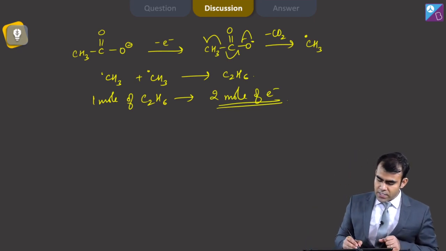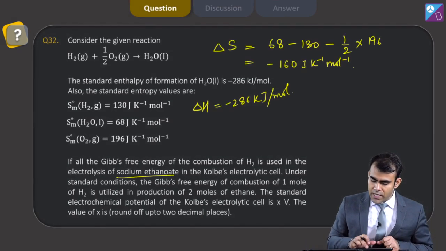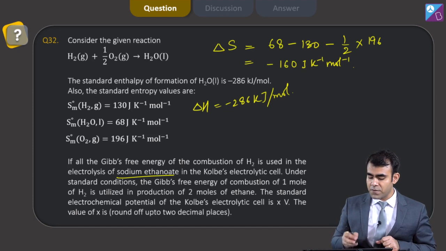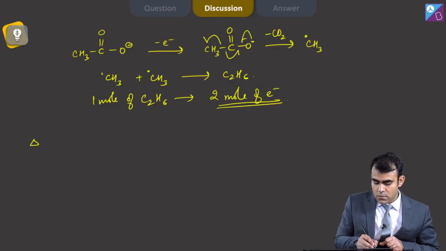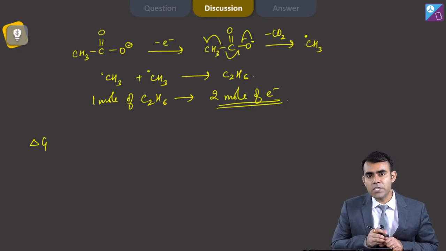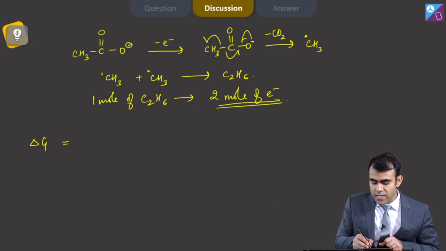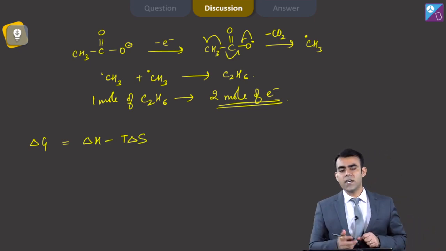But here the question says that if all the Gibbs energy of the combustion of H2, so first I have to calculate the Gibbs energy of the formation of water, and that is delta G is delta H minus T delta S. What is delta H?